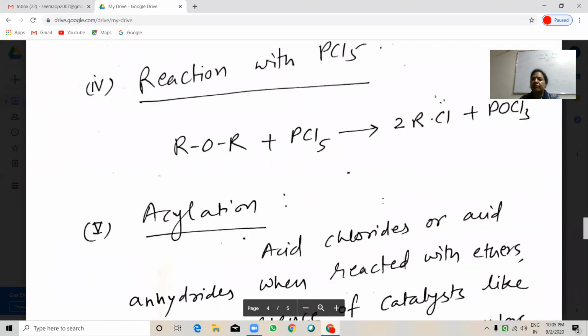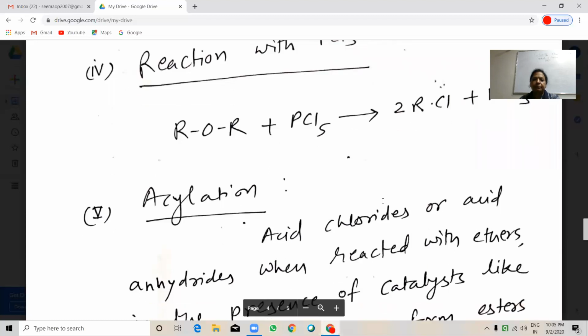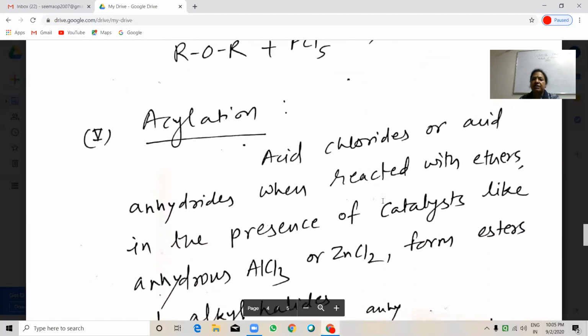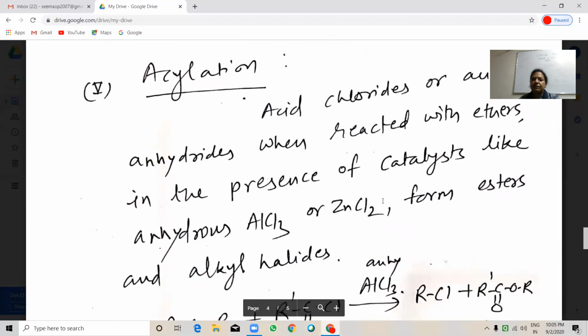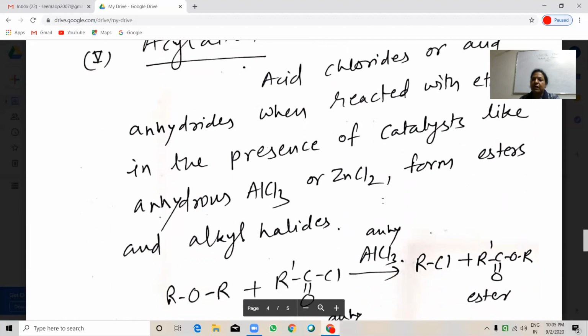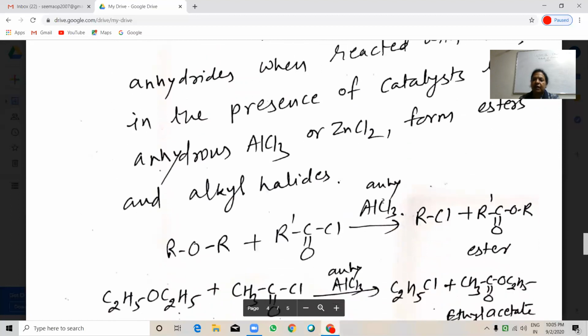Reaction with PCl5, phosphorus pentachloride, ether general reaction. When reacted with phosphorus pentachloride, it will give you alkyl chloride and POCl3. Acylation reaction. Acid chlorides or acid anhydrides when reacted with ethers in the presence of catalysts like anhydrous aluminum chloride or zinc chloride form esters and alkyl halides.